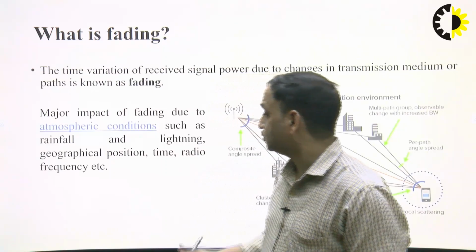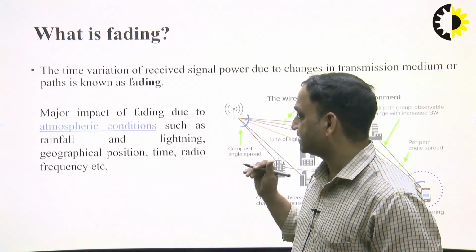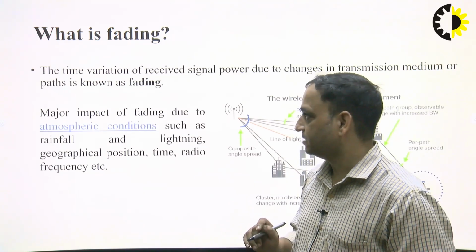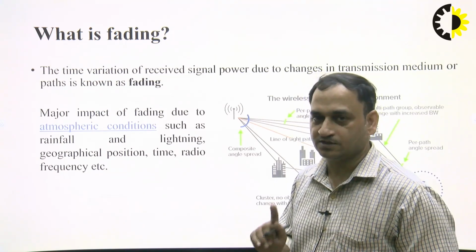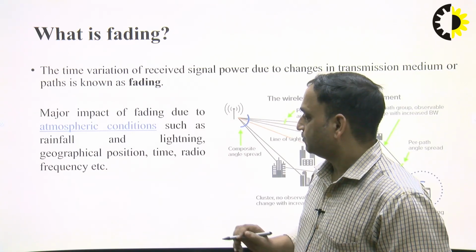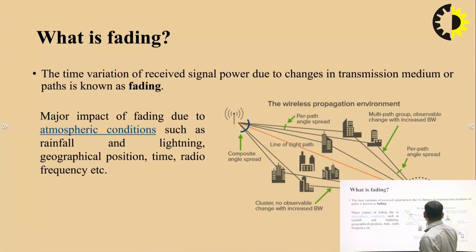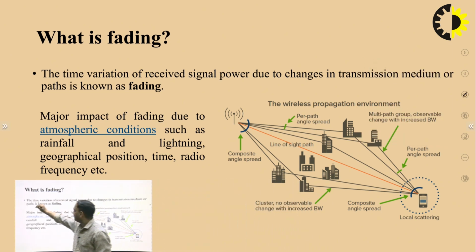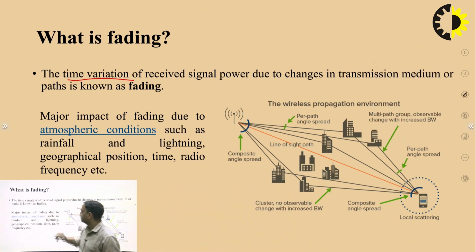We must know what fading actually is. It is in the channel. This is the first thing we have to take care of, as noise in the transmitter or the receiver. So what is fading? Fading is nothing but the time variation of the received signal power due to the changes in the transmission medium path.